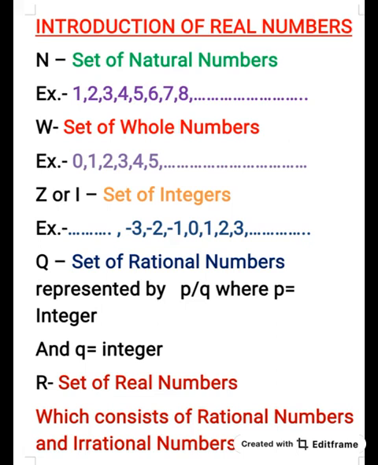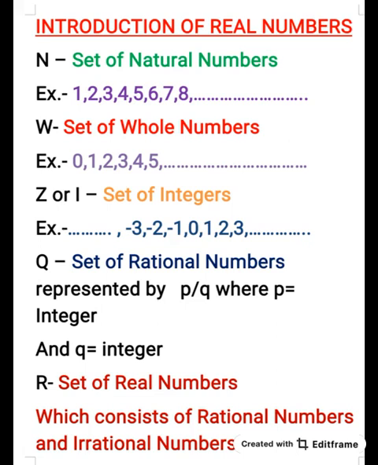Then you may ask me, ma'am, give me one example of an irrational number. All numbers are coming as rational numbers. Suppose we want to write 2, 2 means 2 by 1, so 2 is an integer, 1 is an integer, so it is a rational number. So give me an example of an irrational number.